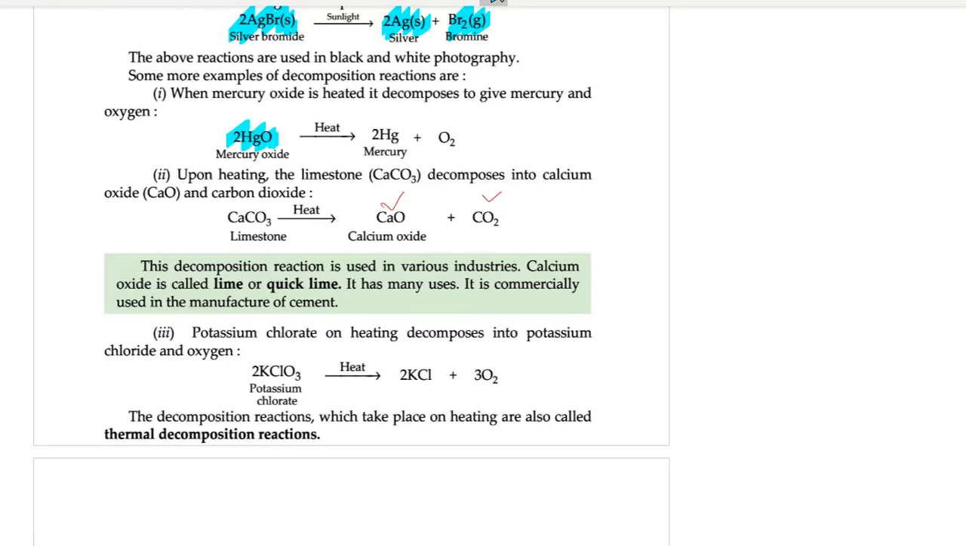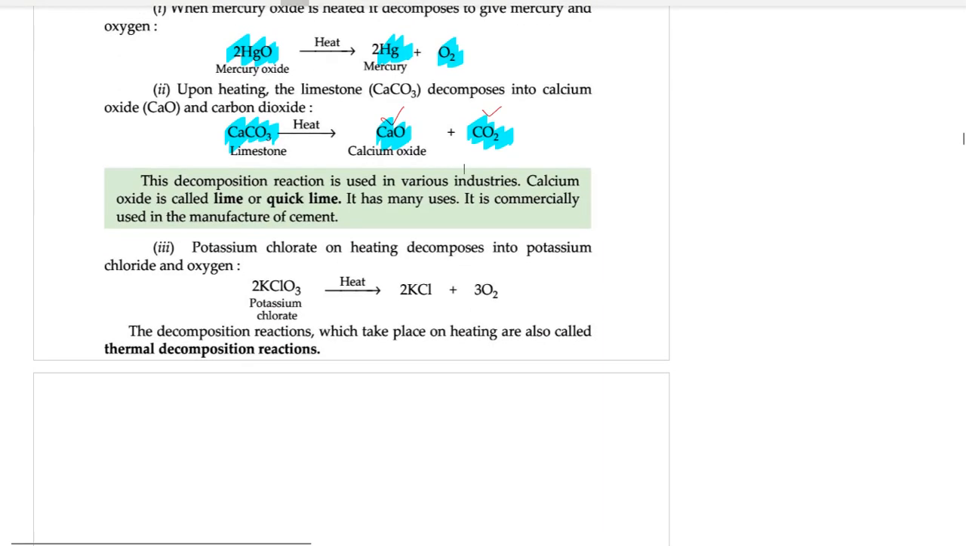Mercury oxide, HgO, on heating gives mercury plus oxygen. Calcium carbonate, which is limestone, on heating gives calcium oxide plus carbon dioxide. Calcium oxide is quicklime, right? Calcium carbonate is limestone. Calcium oxide has many uses. It is commercially used in the manufacture of cement. Please note it. You will study about calcium oxide more, I think, in acids, bases, and salts. But still, wherever they are giving you the reference, some important points, you must note it down.